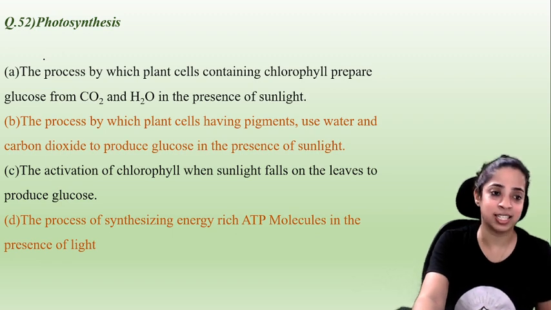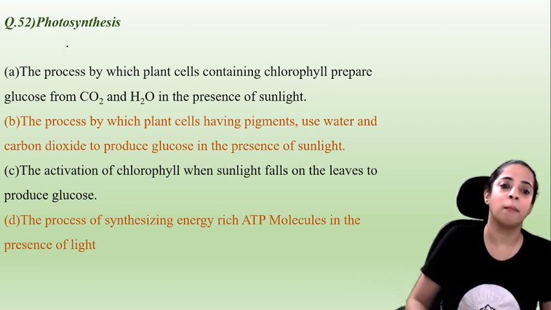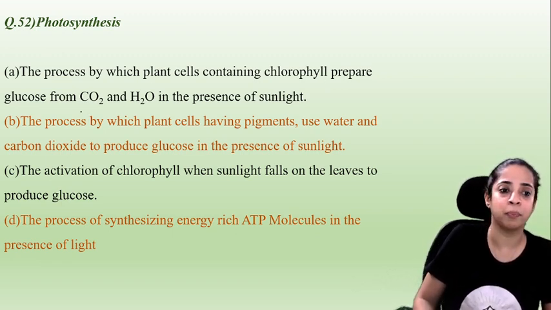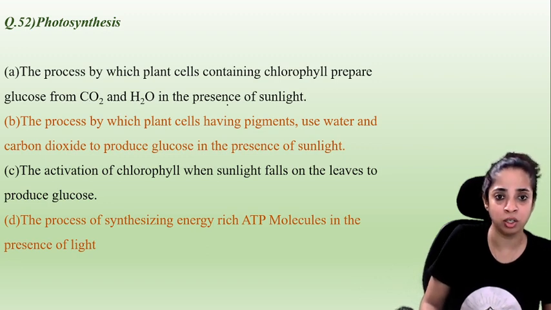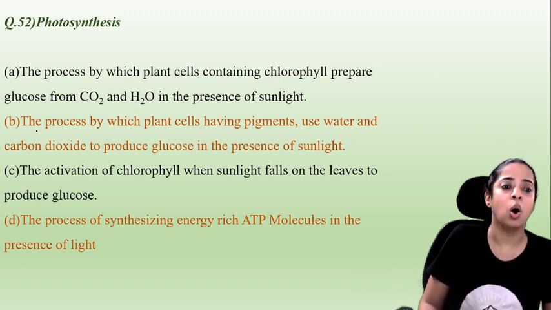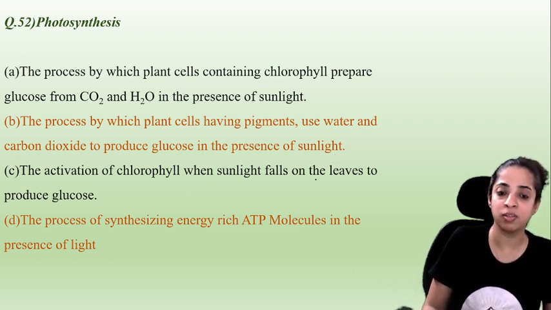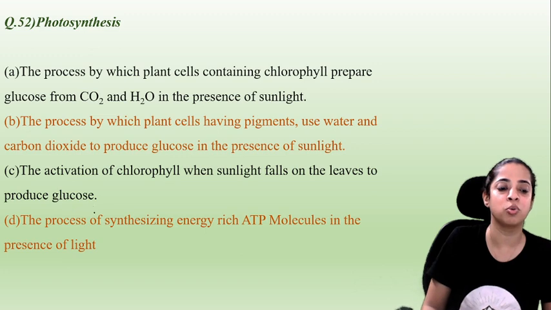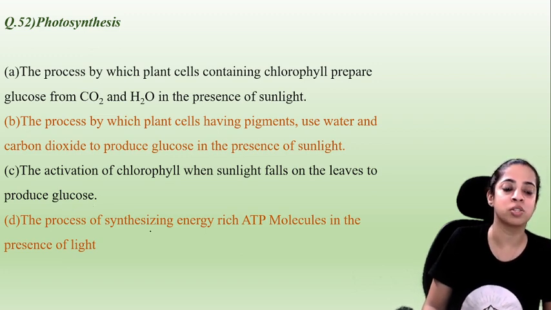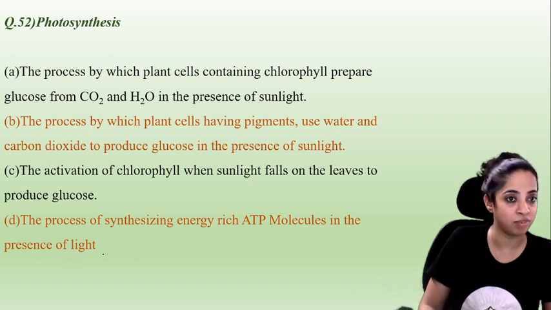Now, photosynthesis. Is it a process by which plant cells containing chlorophyll prepare glucose from CO2 and water in the presence of sunlight? Or a process by which plant cells having pigments use water and carbon dioxide to produce glucose in the presence of sunlight? Or the activation of chlorophyll when sunlight falls on the leaves to produce glucose? Or the process of synthesizing energy rich ATP molecules in the presence of light?